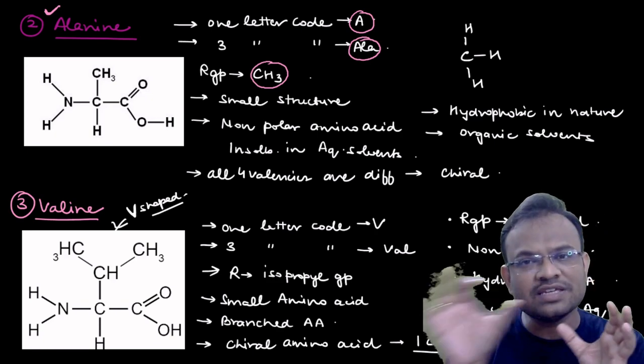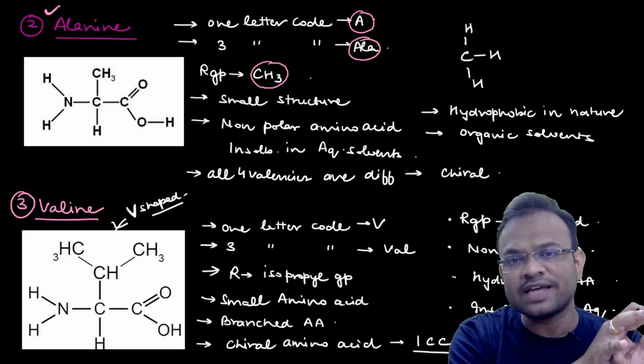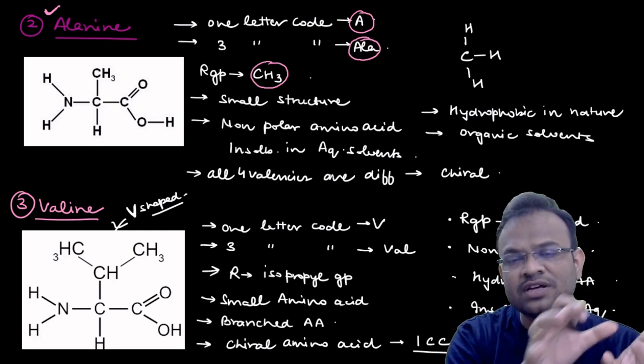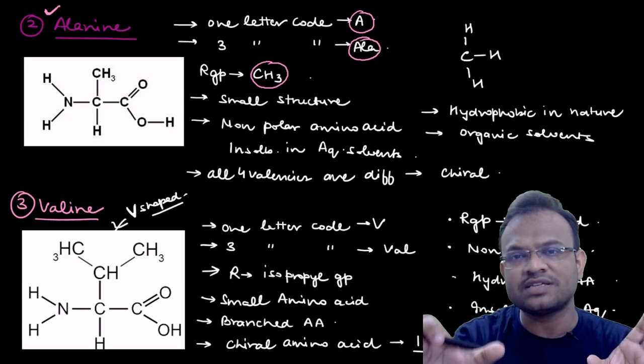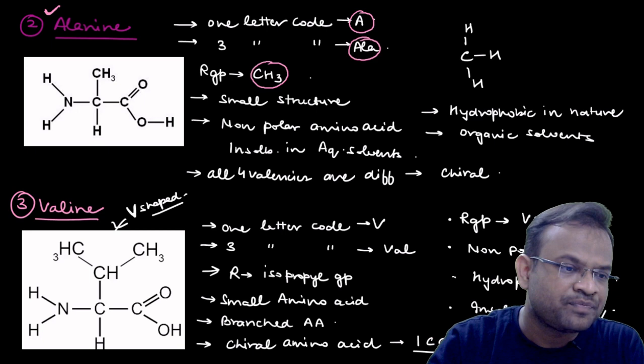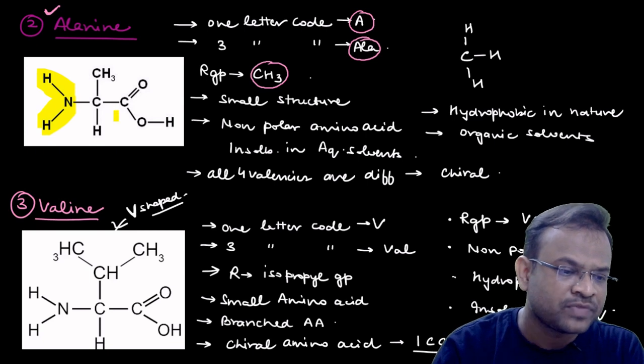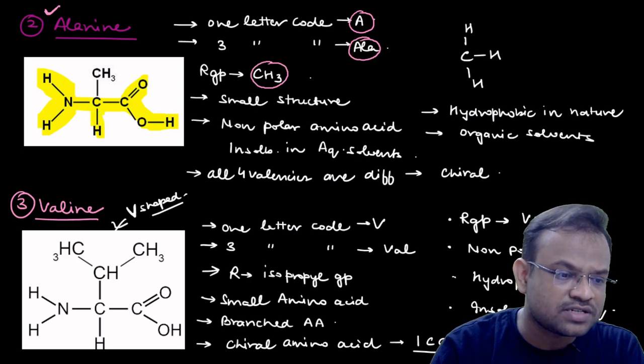Okay, so now you can easily remember that the first amino acid that we studied was glycine having an R group as H. The second amino acid that we are studying is alanine and the R group is CH3. Now you can see, let me just show it to you. So this is the NH2 group that you know is present in an amino acid. This is the COOH group that you again know is present in the amino acid. This is the central carbon and this is the hydrogen that I told you is always present.